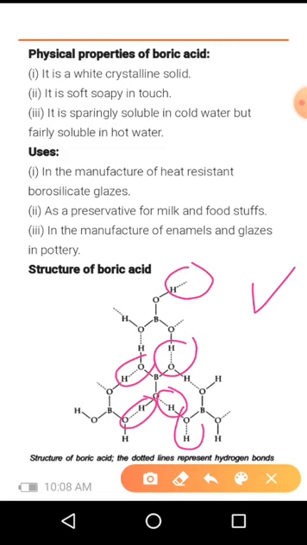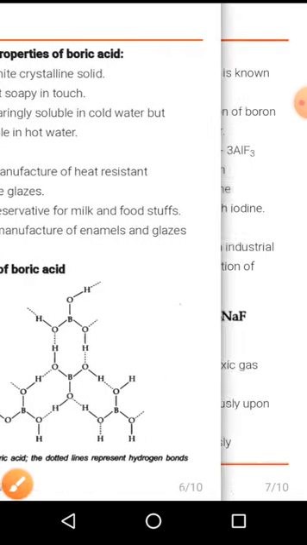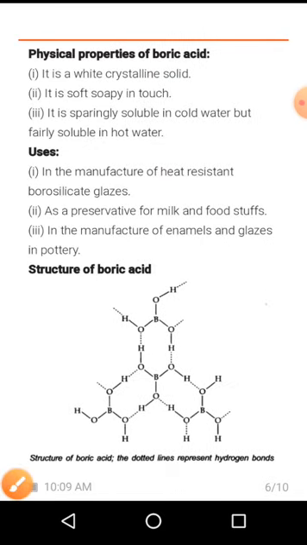Each boron atom is attached to the H3BO3 unit, so you can see here, this one is one boric acid unit. B is at the center, attached to 3 oxygen, each with hydrogen. H3BO3 is the composition of boric acid. So this one is one boric acid molecule.